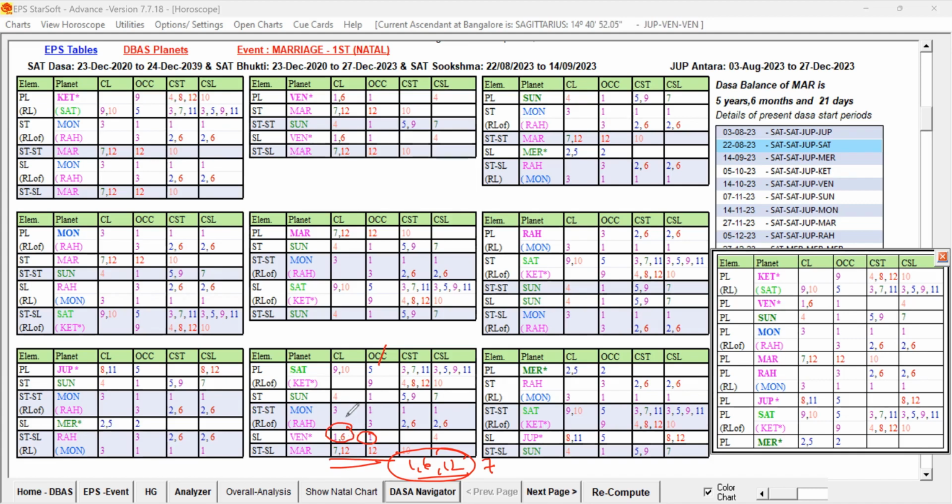Star lord of the star lord in KP, they don't take, because the CST is not taken, CSL is not taken, you can see these significations. When we are not taking, their significations are not complete. In EPS, what we are doing, we are taking the self-signification as a whole and making them a favorable key planet or unfavorable key planet. We are identifying them, and based on the ruler's link, all these things we are able to identify.